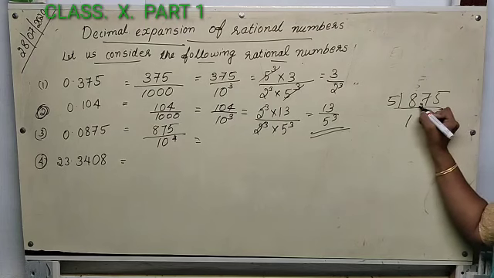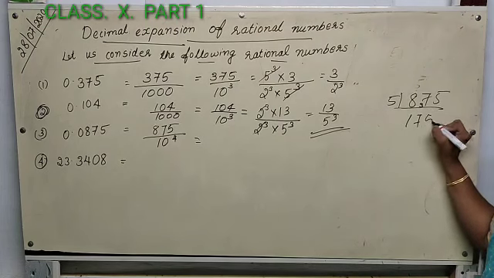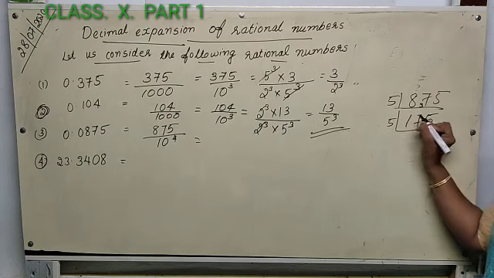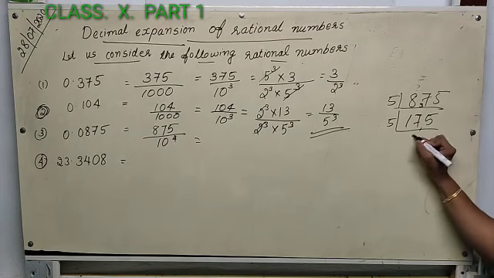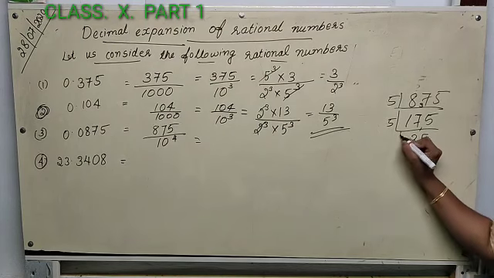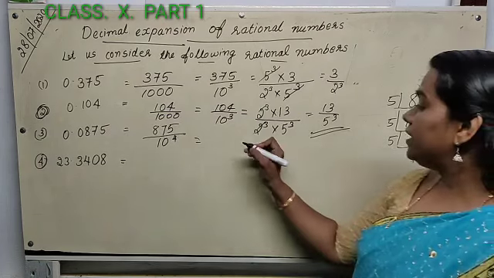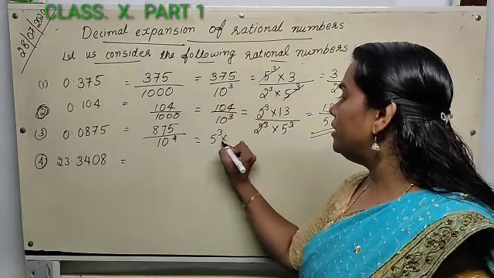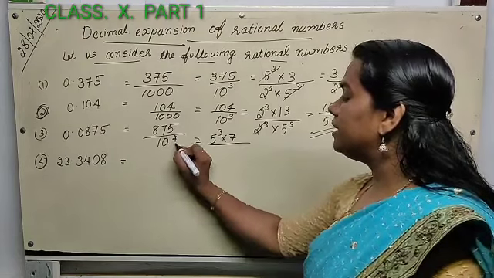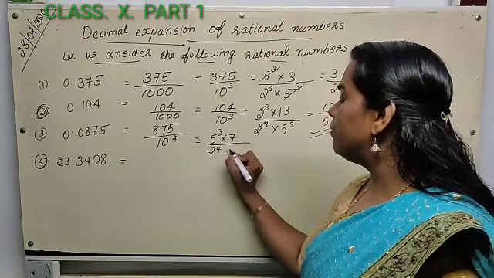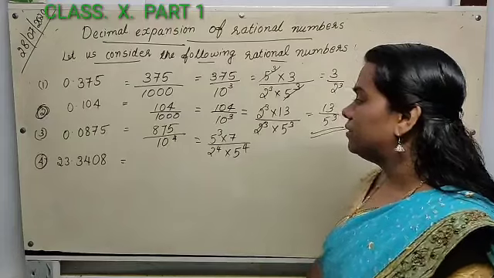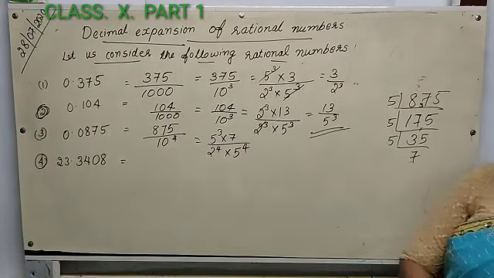Then we have 175. Again divide by 5. On dividing by 5 you get 35. Again divide by 5 you get 7. How do we get this? 5 cube into 7 divided by 10 raised to 4 is 2 raised to 4 into 5 raised to 4.